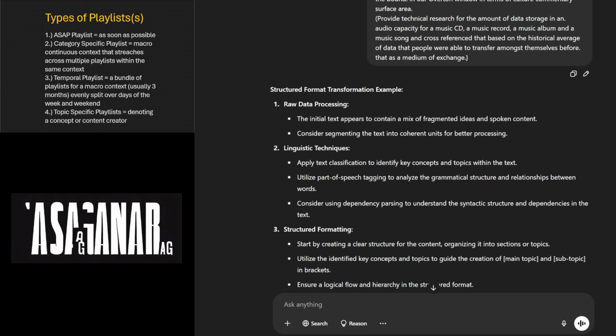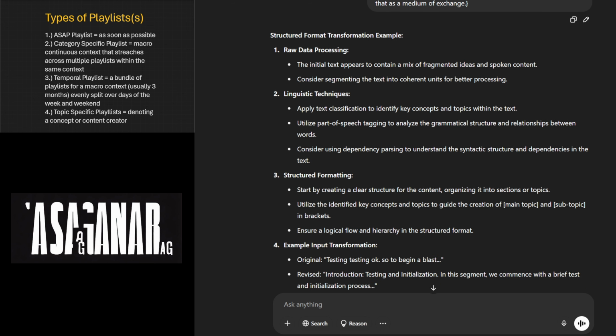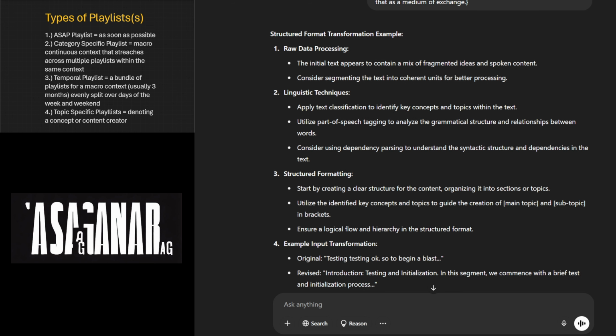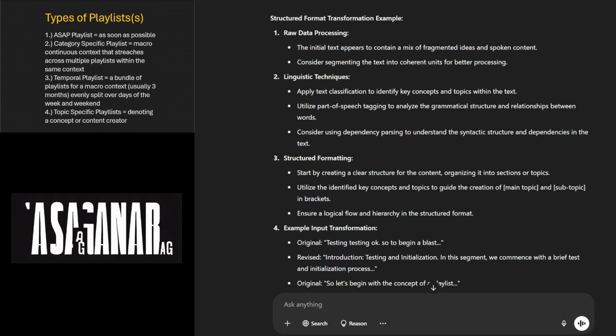1. Raw data processing. The initial text appears to contain a mix of fragmented ideas and spoken content. Consider segmenting the text into coherent units for better processing. 2. Linguistic techniques. Apply text classification to identify key concepts and topics within the text.